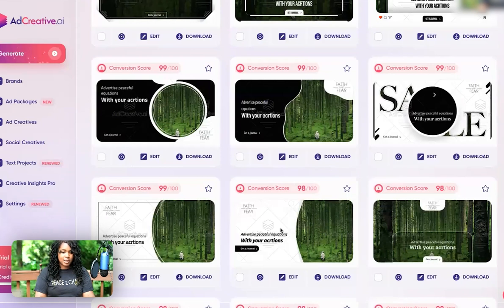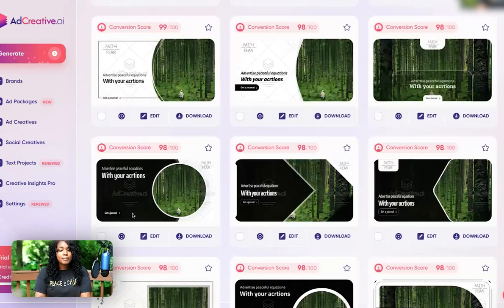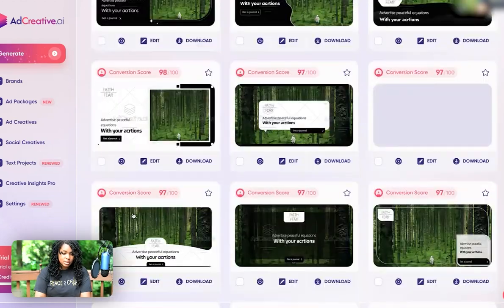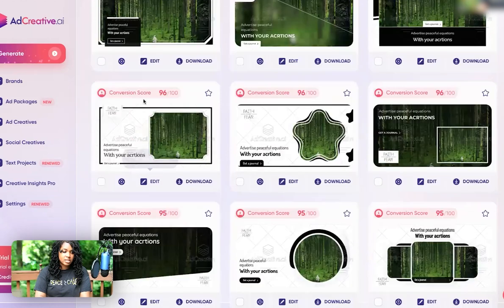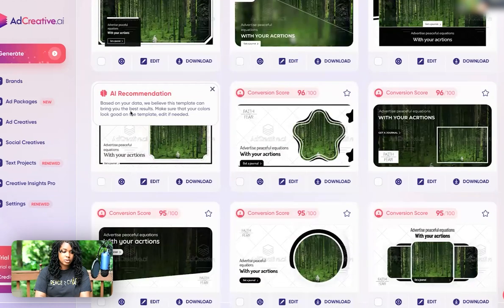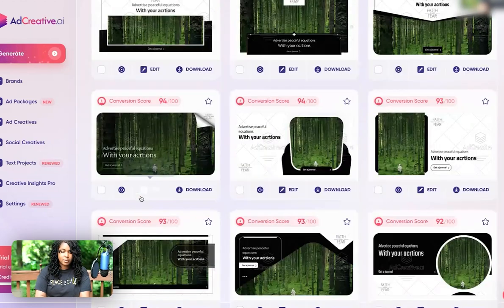I have my logo here, which is Faithful Over Fear. That's one of the equations that I'm going to be advertising, which is to be more faithful and be less fearful. Okay, and then that's it. What they have here is the conversion score, and a conversion score is based on the data. They're making sure colors look good together because it's all about captivating people and things like that.